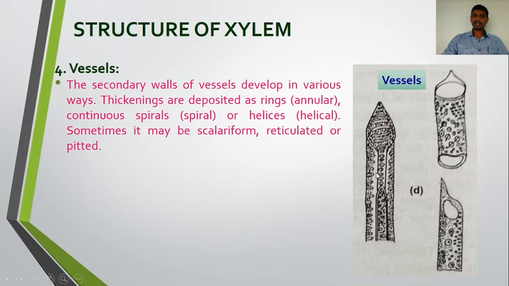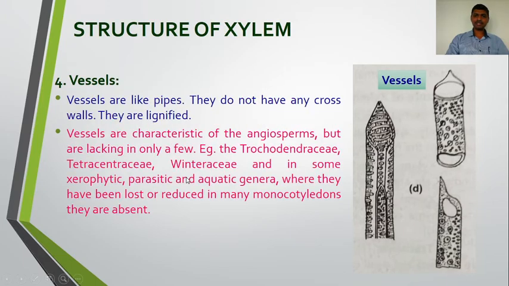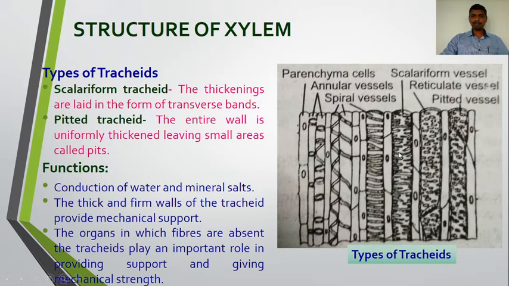Continuous spiral, such a type is the spiral vessels. Helical, it forms a helix, so it is a helical vessel. Sometimes it may be scalariform, reticulate or pitted. Okay, so these types we saw in the tracheids. The scalariform, pitted, here are the pitted vessels. These are the scalariform, which form transverse bands on the cell wall. Here this is the reticulate vessel, where it forms a network-like deposition. So we call it a reticulate vessel.